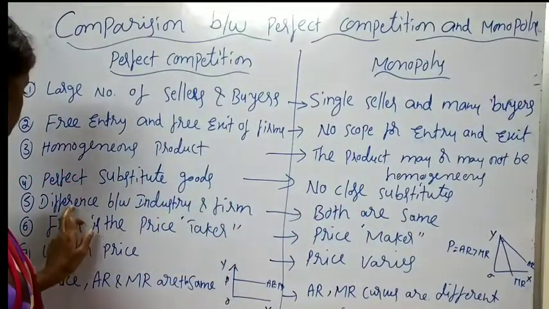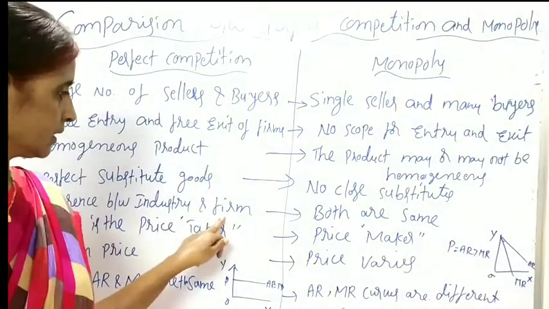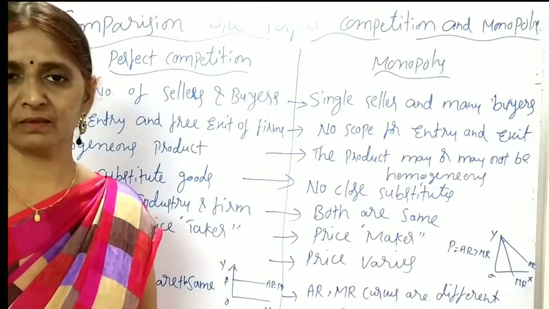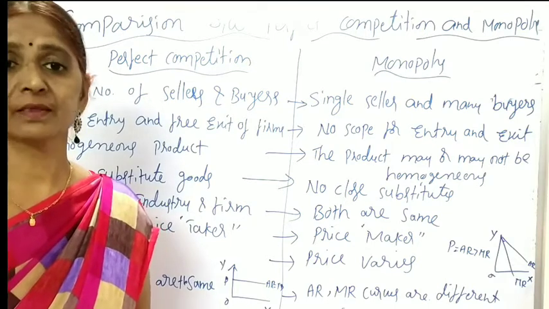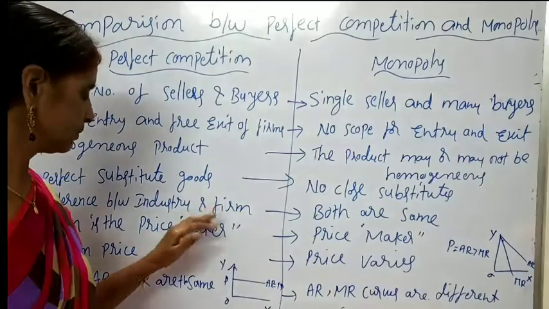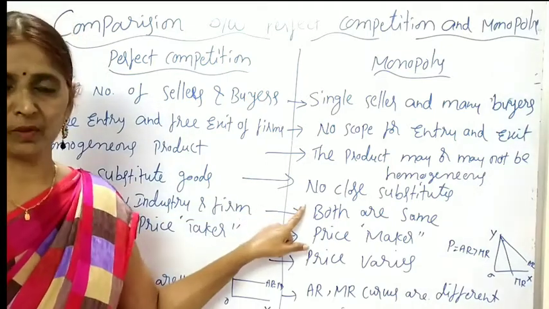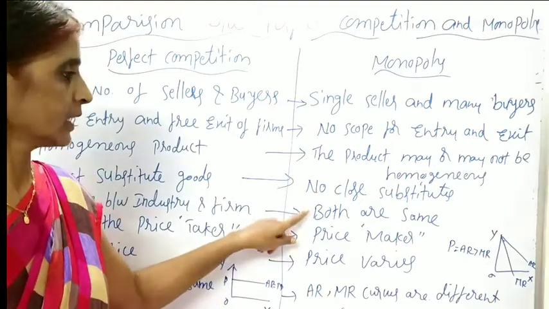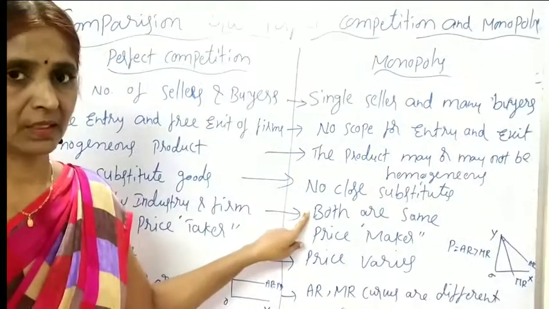In the perfectly competitive market, there is a difference between the industry and the firm. Children, you already know the difference: a firm means a single business concern. Industry means the group of firms producing the same good. So in the perfectly competitive market, firm and industry are not the same; the two differ. But in the monopoly market, being the single seller of the product, industry and firm are the same. There is no difference between the industry and the firm.